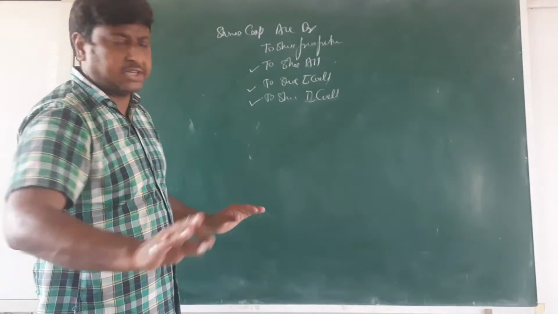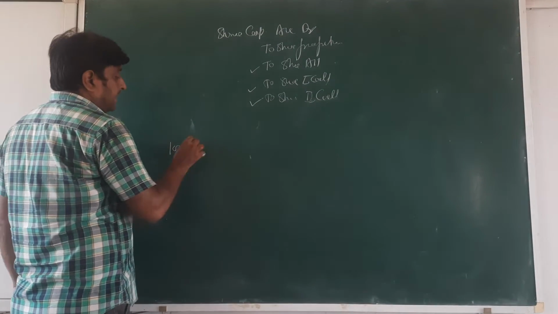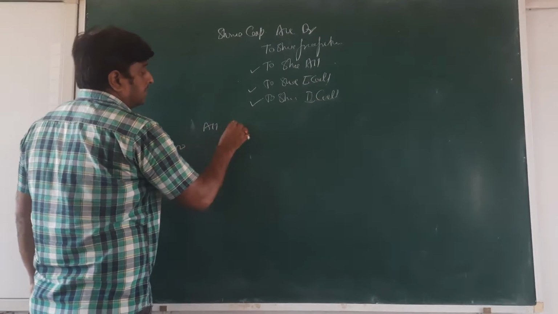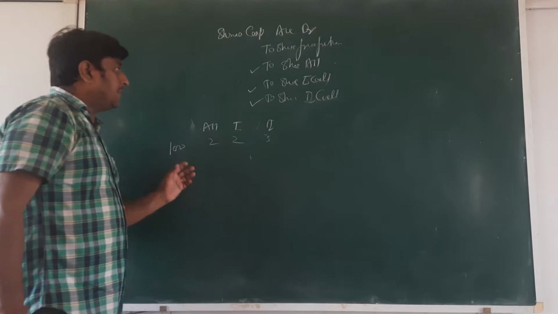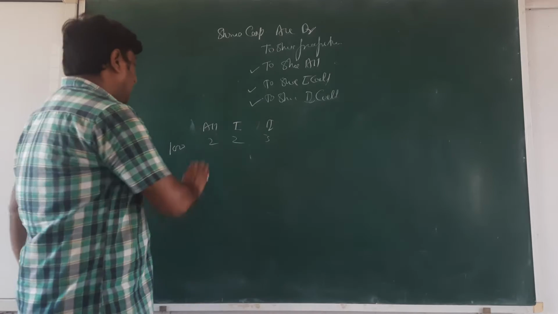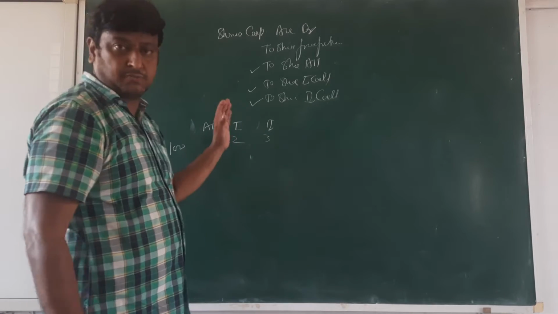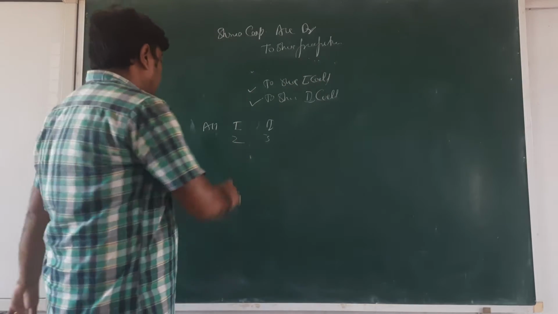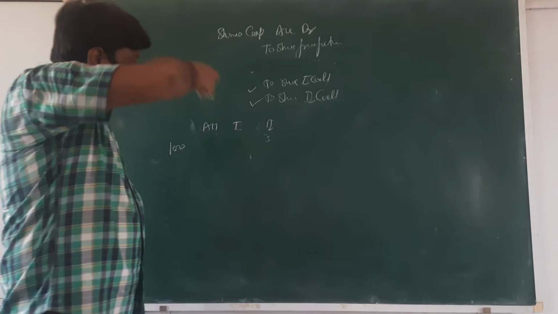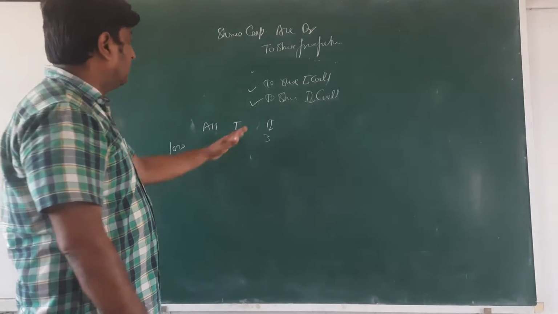Okay beta? Just see, if there are 100 shares and they are not paying the allotment, first call and second call, of 2 rupees, 2 rupees, 3 rupees, then we take all three. If we have received allotment and only first and second call are pending, then only these are shown. If allotment and first call are received, then only second call.